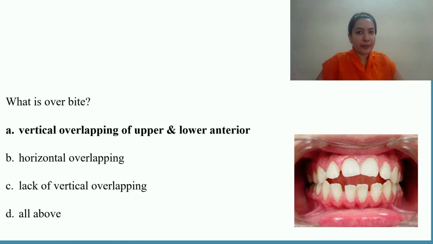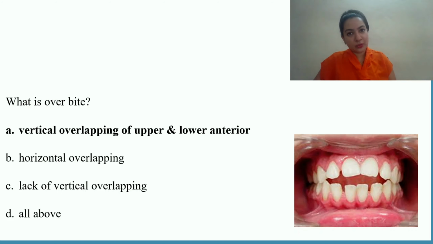What is overbite? Overjet and overbite are terminologies which are very much known to you from the very first year of your graduation. In prostho you must have done teeth setting, so overjet and overbite is something which you are very well versed with. So what is overbite? It is the vertical overlapping of upper and lower anterior teeth.